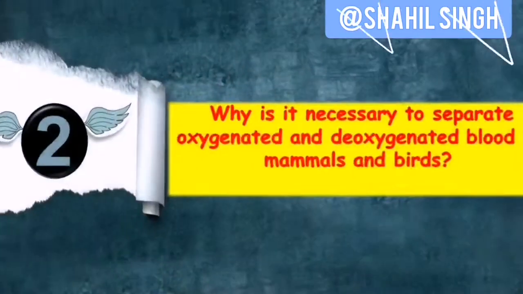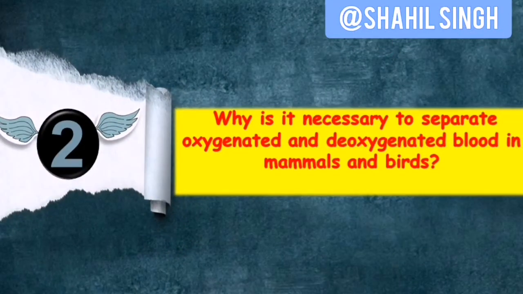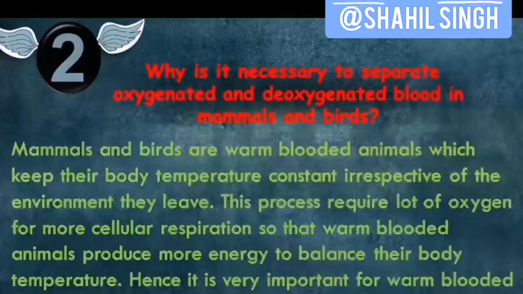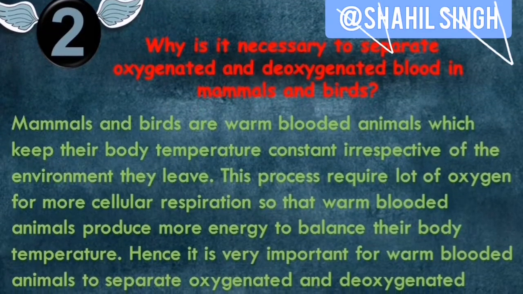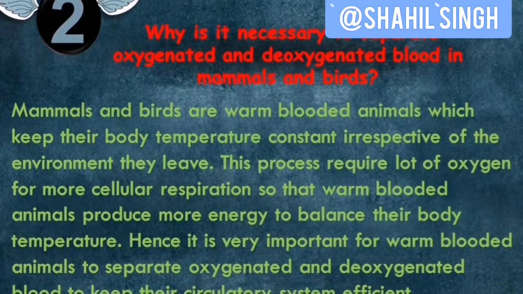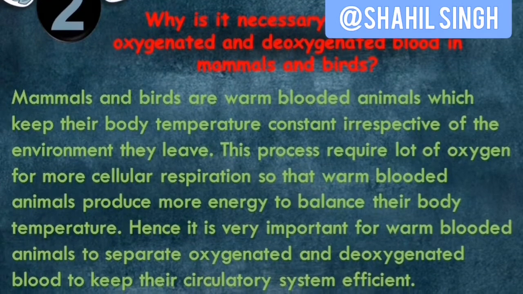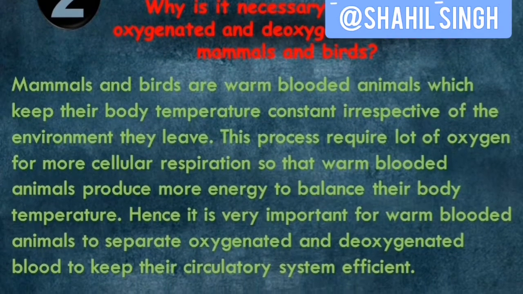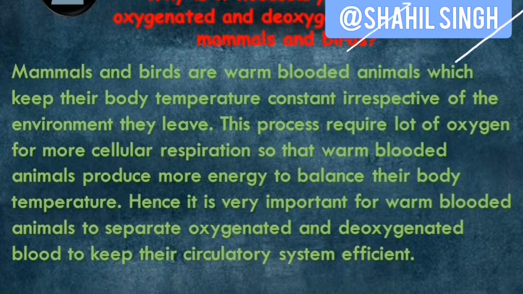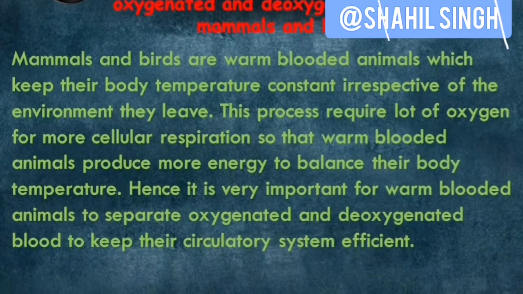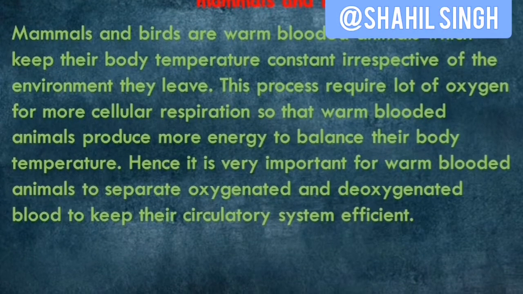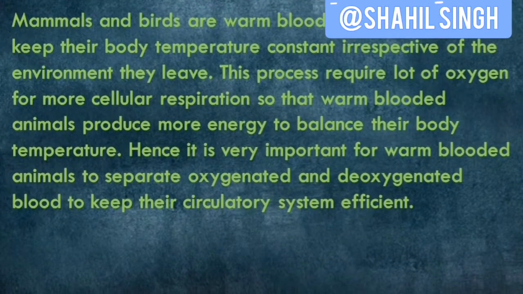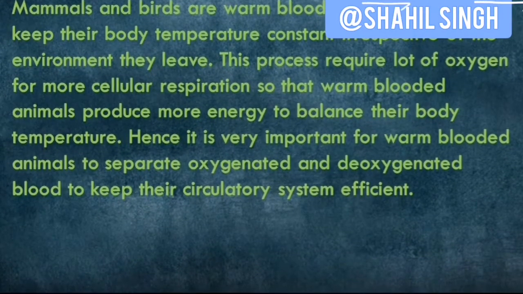So our next question: why is it necessary to separate oxygenated and deoxygenated blood? Mammals and birds are warm-blooded animals which keep their body temperature constant irrespective of the environment they live in. This process requires a lot of oxygen for more cellular respiration so that warm-blooded animals produce more energy. Hence it is very important for warm-blooded animals to separate oxygenated and deoxygenated blood to keep their circulatory system efficient.